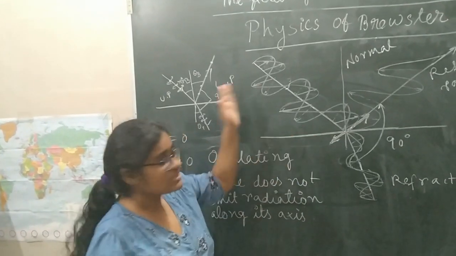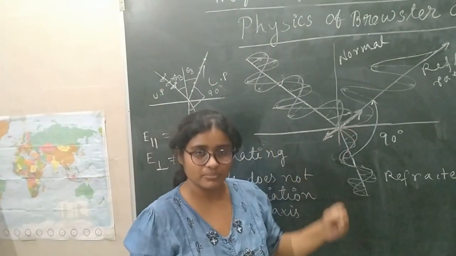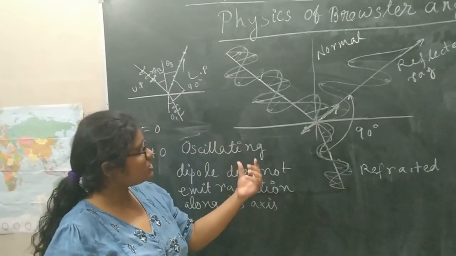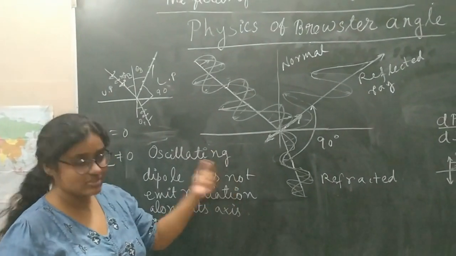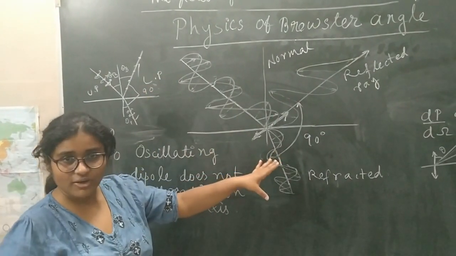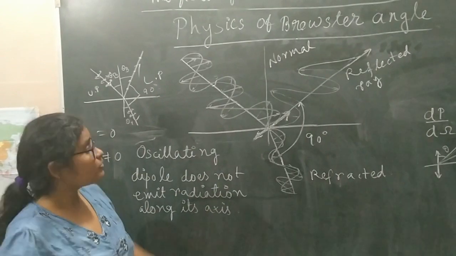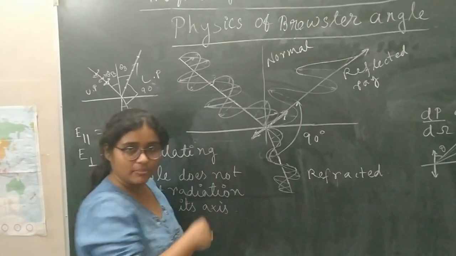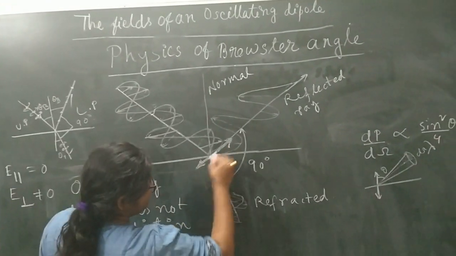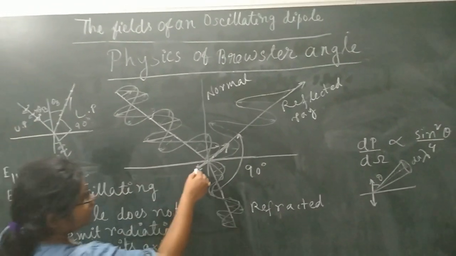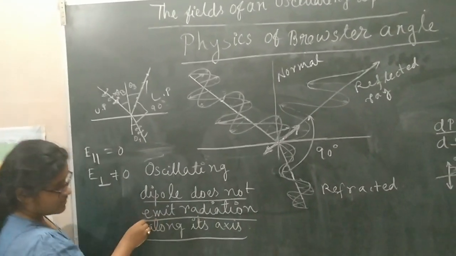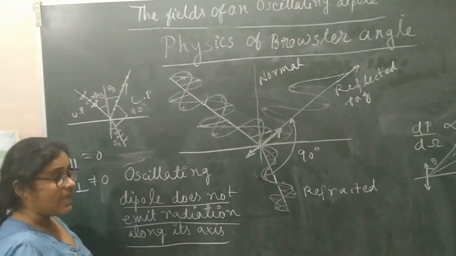So suppose there is an electromagnetic light which is incident on an atom or molecule. An atom or molecule is kind of a dipole formed by the separation of two kinds of charges: one is the positive charge ion, another is the negative charge electron. So whenever light is incident on an atom, the electrons will be oscillating with the incident electric field. So it will form a dipole, and the configuration will be like an oscillating dipole. At Brewster angle, the dipole will be oscillating this way. The oscillating dipole doesn't emit radiation along its axis, so there will be no electromagnetic field along its axis.